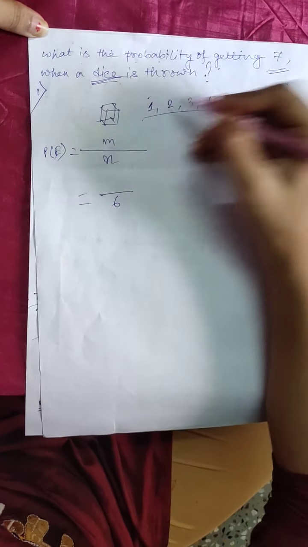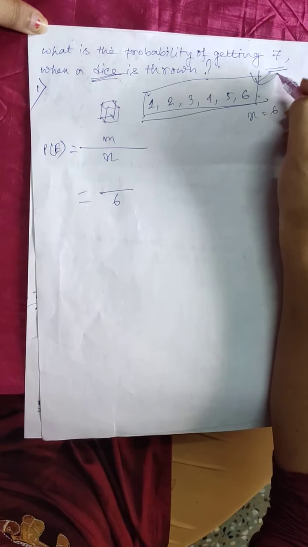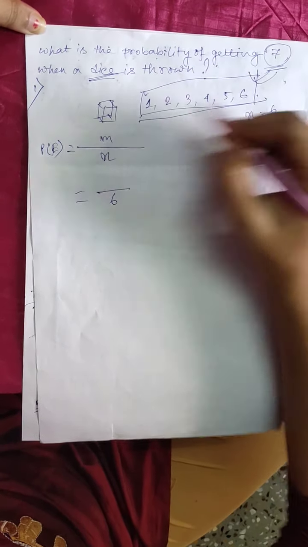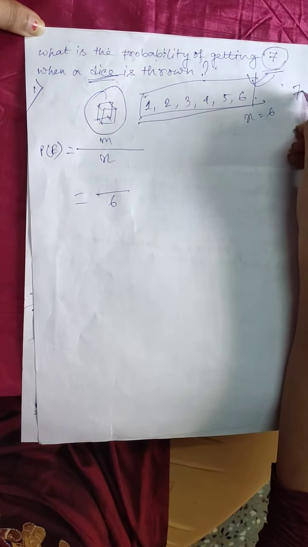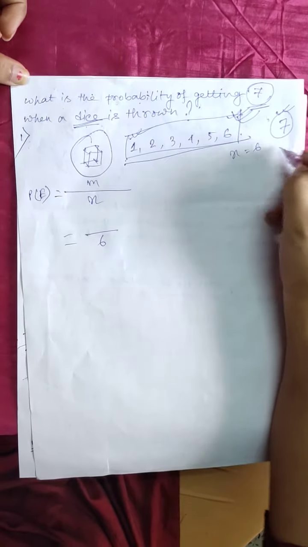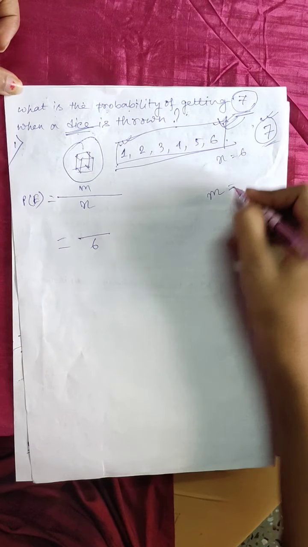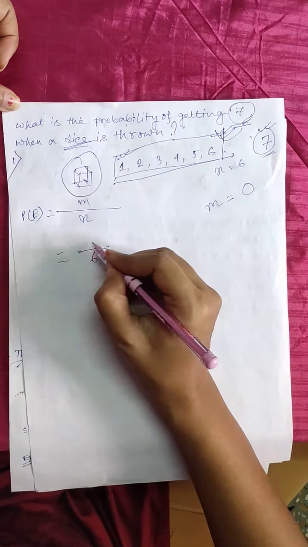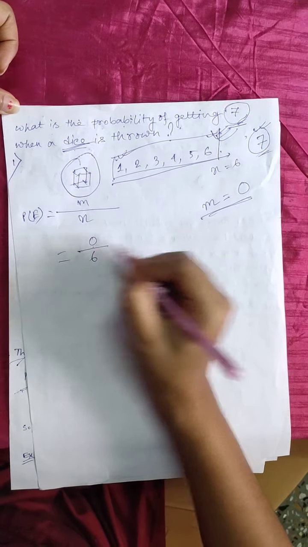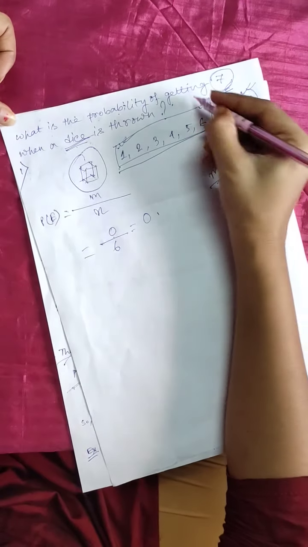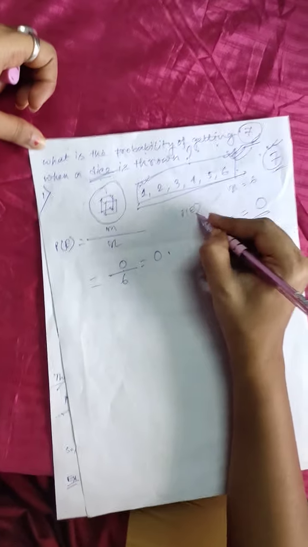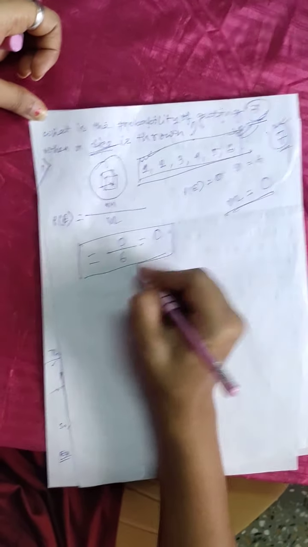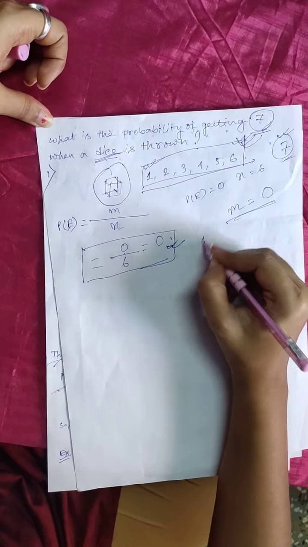Now you can see that from all these possible outcomes, there is no 7. You will not get 7 in any throw of the dice, because all the numbers lie between 1 to 6 on a dice. So the favorable outcome to this question will be 0, because you are not getting 7 anywhere. So here m is 0, so we put 0 here, and it will give you 0. Since it is an impossible event, the value of the probability will be 0. Here is the calculation. So this is example 1 for an impossible event.